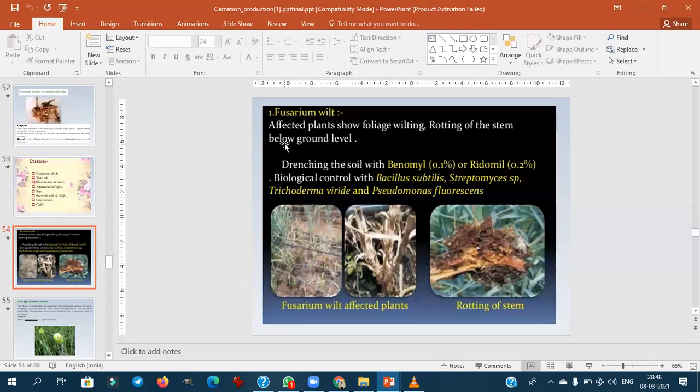Fusarium wilt is the major one. The affected plants show foliage wilting, then rotting of the stem below the ground. This is a soil-borne disease. How to control this? Drench the soil with fungicides like Benomyl and Ridomil, and biological control measures are very much important: Bacillus, Streptomyces, Trichoderma, Pseudomonas. You please note this. Note down this.